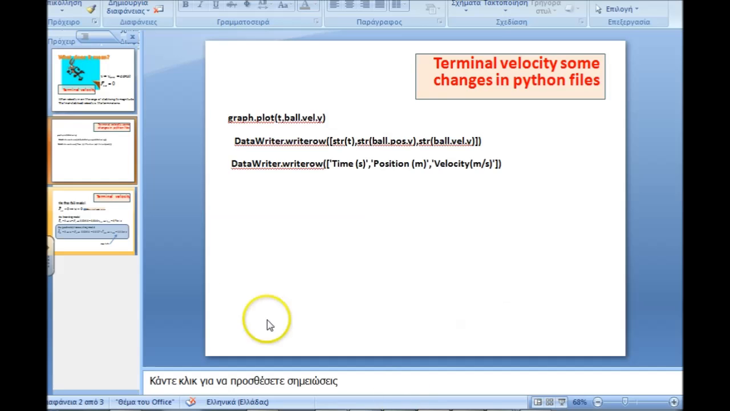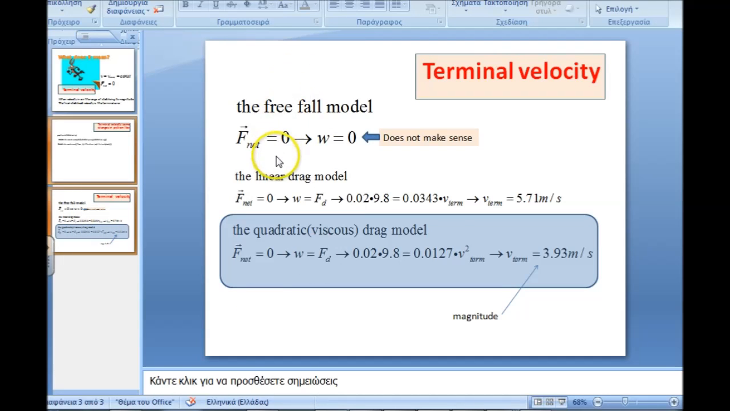Let's explain it mathematically. Demanding that the free fall model gives a terminal velocity leads us to expect that weight is 0, but this does not make any sense. On the other hand, the quadratic viscous drag model leads us to some terminal velocity. If we solve this simple quadratic equation, we find that the magnitude of the terminal velocity is about 3.93 meters per second. Let's run our code to prove it.